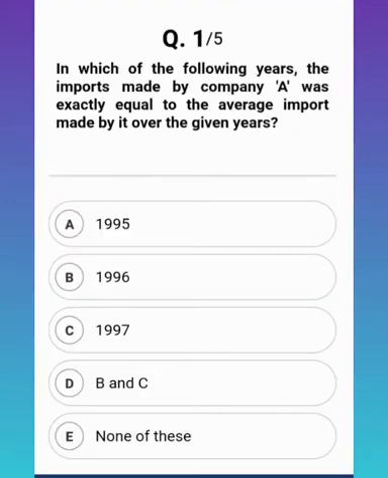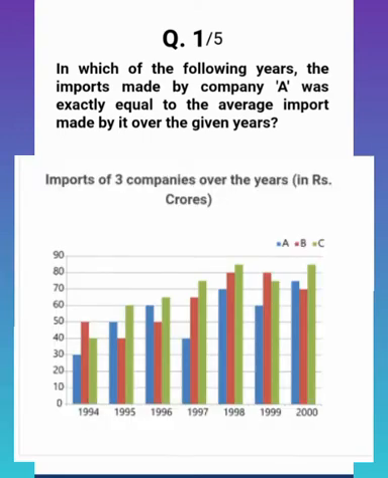Question 1 says, in which of the following years were the imports made by company A exactly equal to the average import made by it over the given years? Now as you can see, there are 5 options. Now let me show you the graph, pause the video and try to solve this.